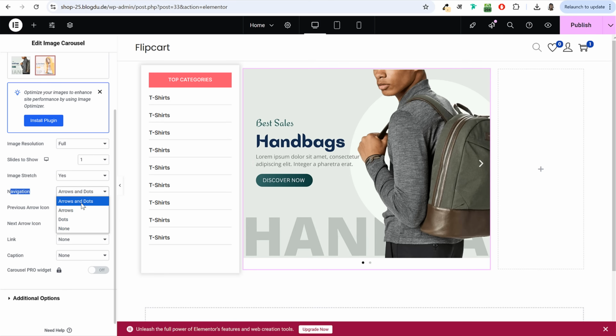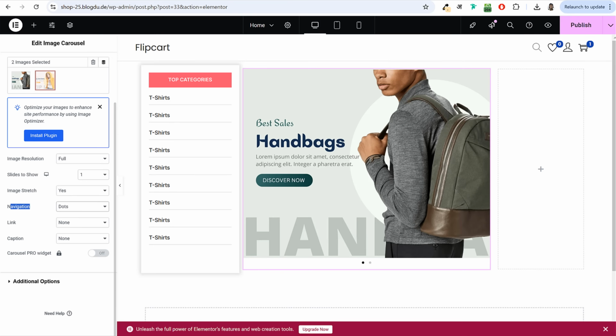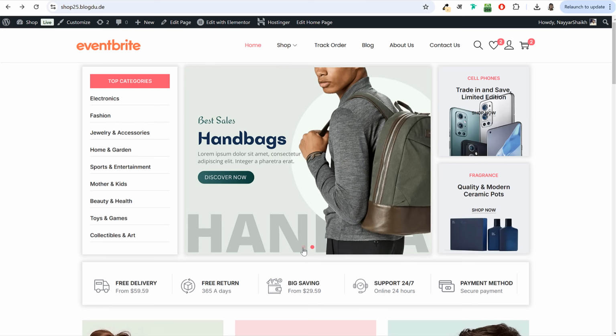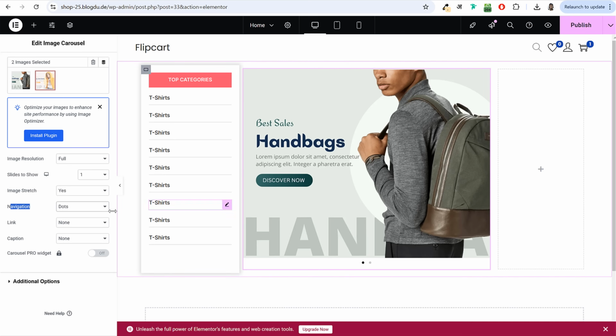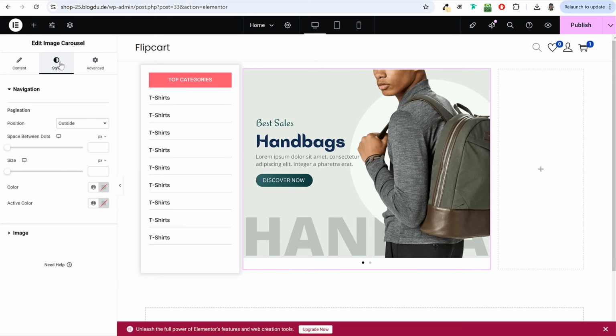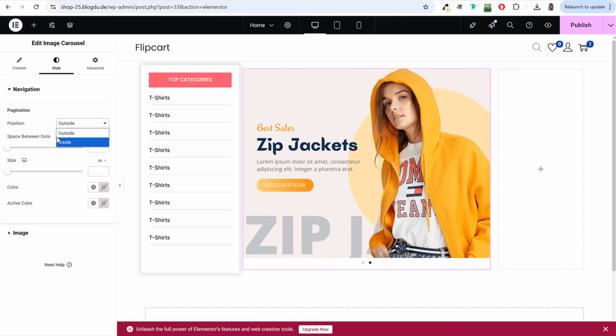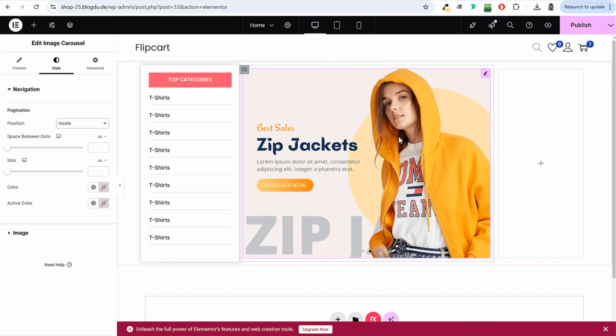Navigation, we don't want arrows and dots, we just want dots. You can see we have this dots navigation at the bottom. And we have these dots inside the image, not outside the image. Right now it is outside the image, and that setting is under style. So go to style, under pagination you will see position, select inside. Okay, this is how it should look like.